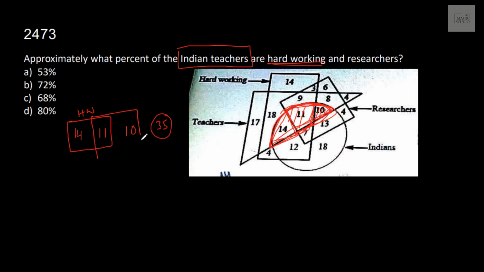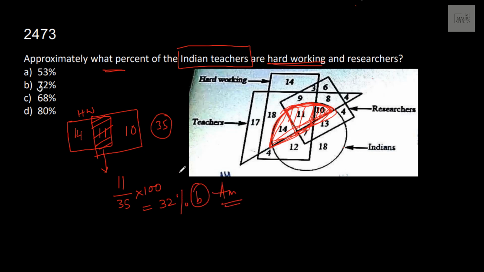Now the common to 14 and 11, 11 and 10 is 11. That means we are looking for 11 people who are Indian teachers and also hardworking and researcher. So the percentage is 11 by 35 into 100. That would be nearly 32%, as given in option B.